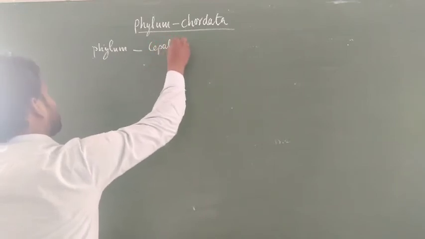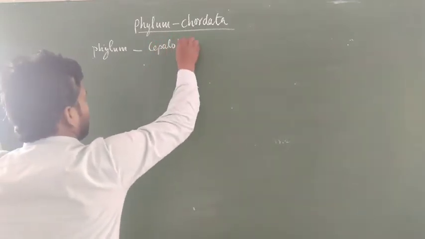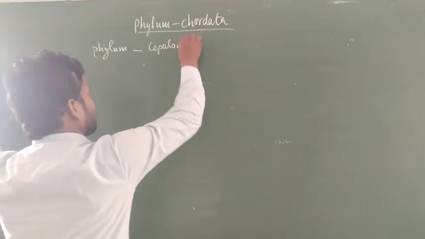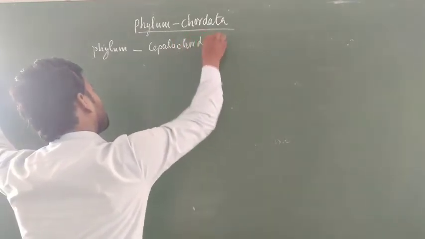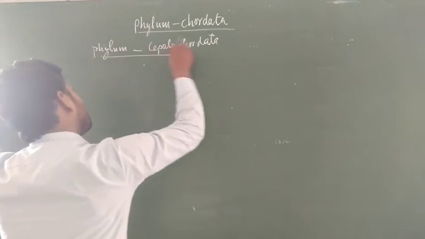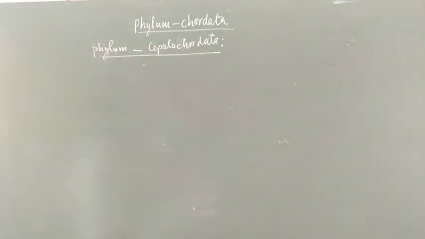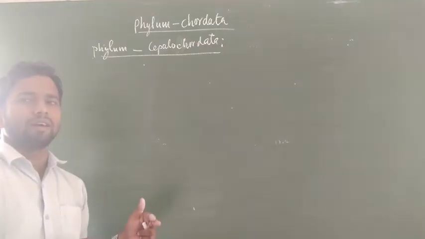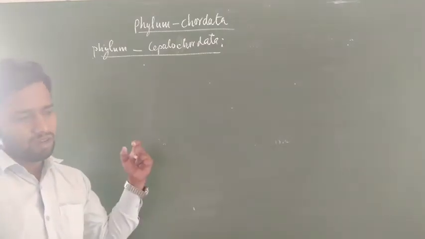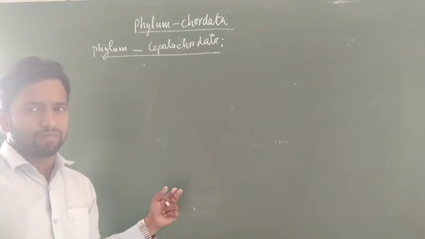You know the cephalic region, especially. Cephalochordata. What is a Cephalochordata? The members of the Cephalochordates generally possess a notochord through the entire length of the body, especially from the anterior region to the posterior region.